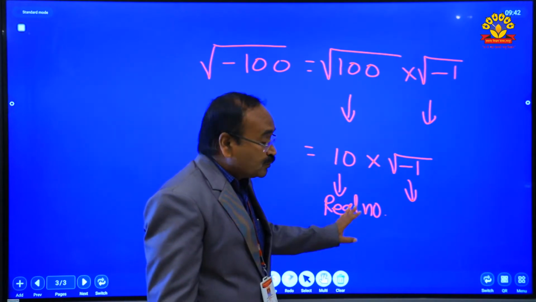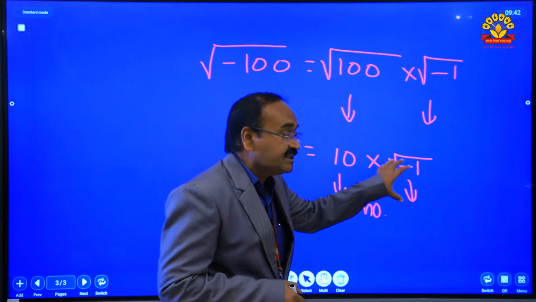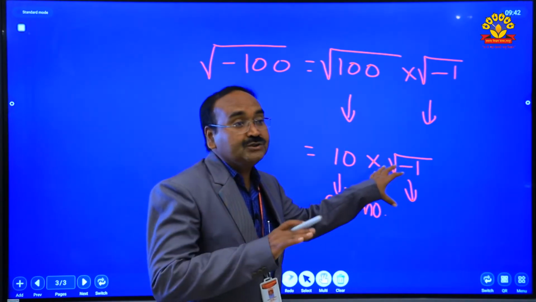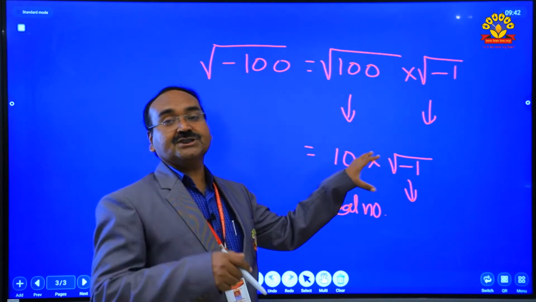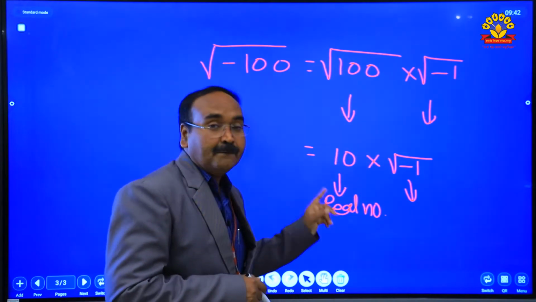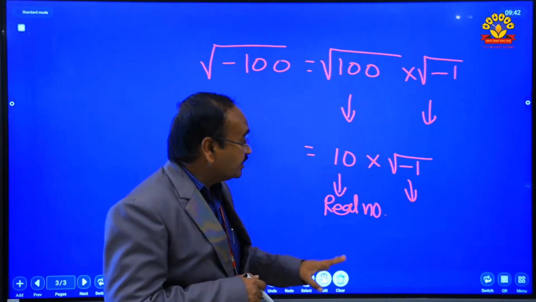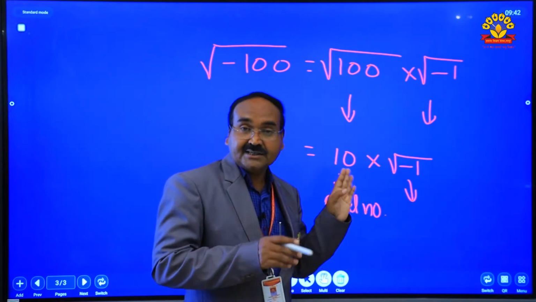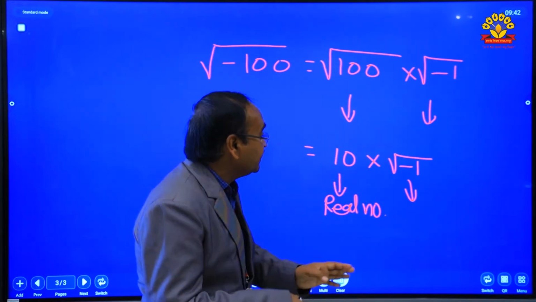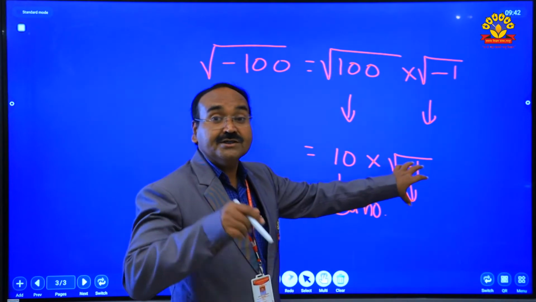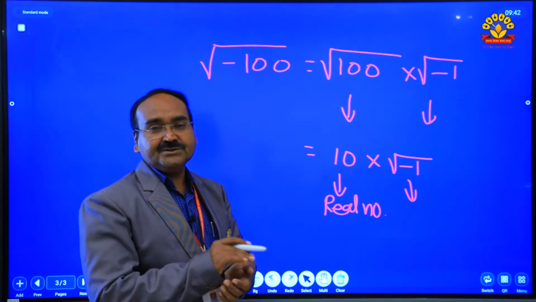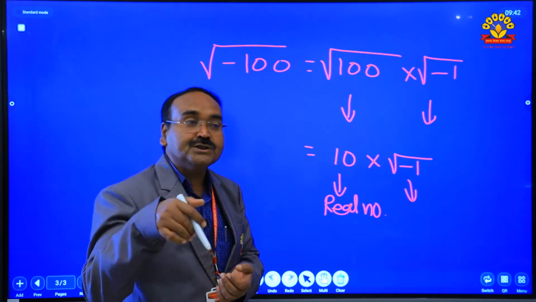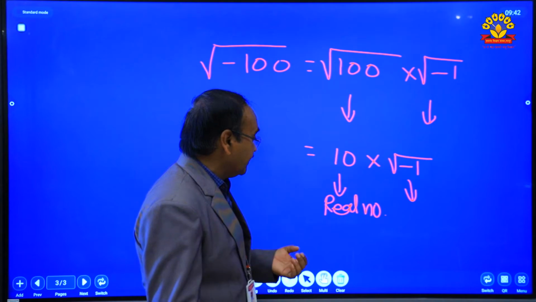And now, to find the square root of a non-real number, we use another new number system whose name is the complex number system. This is called an imaginary number, because it is not real. It is a very important unit to develop a new number system like the complex number system.